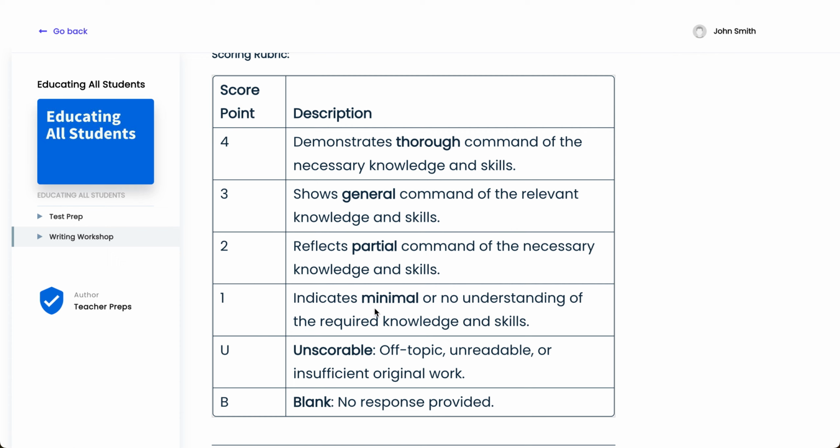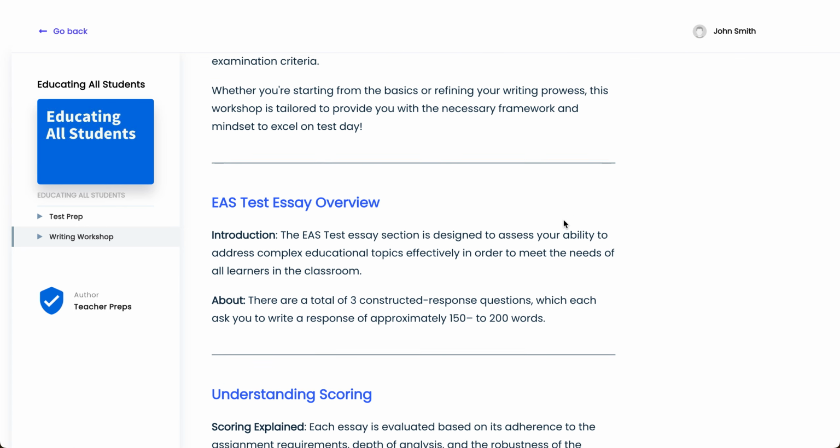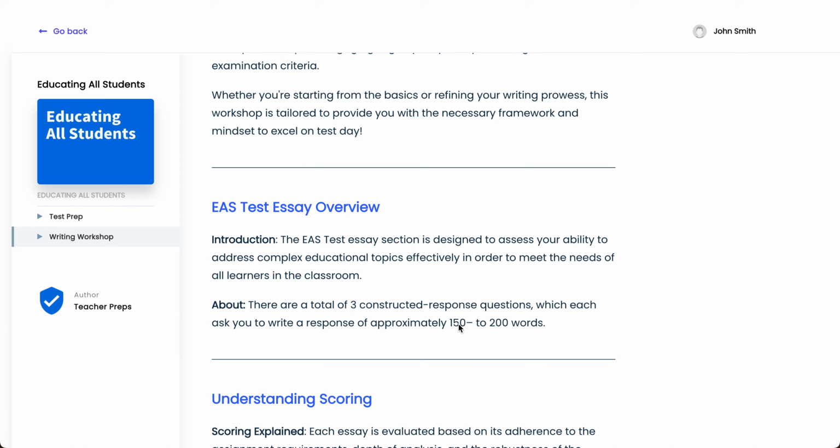A score of 1 demonstrates minimal understanding. A score of 2 demonstrates partial understanding. A score of 3 demonstrates a generally good command of the prompt that you're writing about. And the score of 4 is the best. That's what we're shooting for. This demonstrates a thorough understanding of the content, skills, and specifications of the essay prompt that you're given. Now remember, your Educating All Students exam comprises 3 constructed response questions, and for all of them you'll be writing between 150 to 200 words.